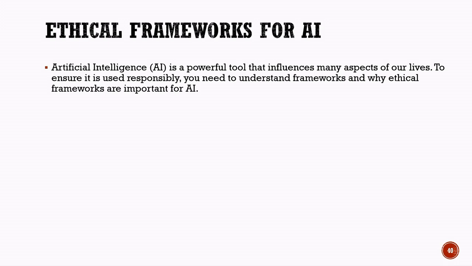An ethical framework is a set of guidelines or principles that helps people develop and use AI in a fair, safe, and responsible manner. These frameworks ensure that AI systems do not harm people and are used for the benefit of society. Ethical frameworks also help developers and organizations make correct decisions while designing AI systems. For example, AI systems should respect privacy, avoid discrimination, and provide fair results to everyone.